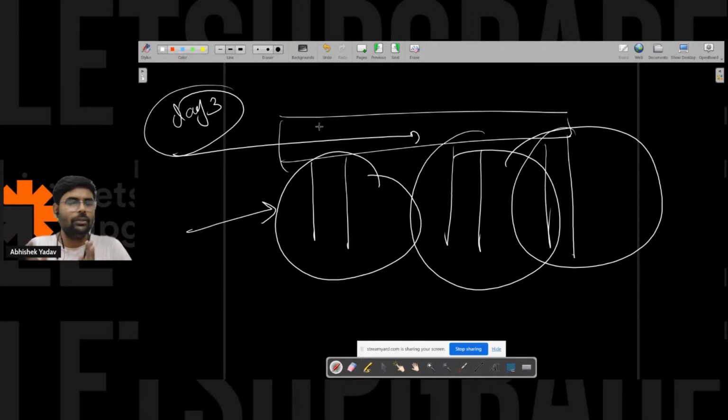Anything else? Now the doubt session has started. If you have any doubt, please write in the chat. Sneha is saying abstraction, polymorphism, inheritance, encapsulation. Clear? Everyone is clear, right?